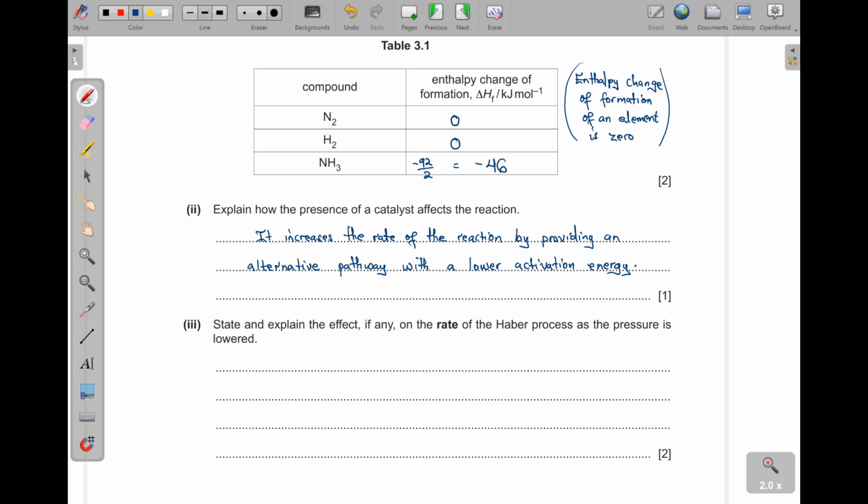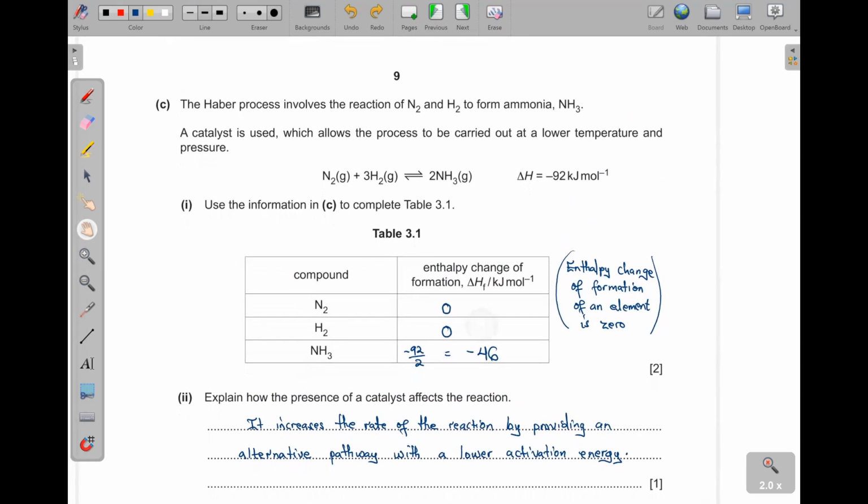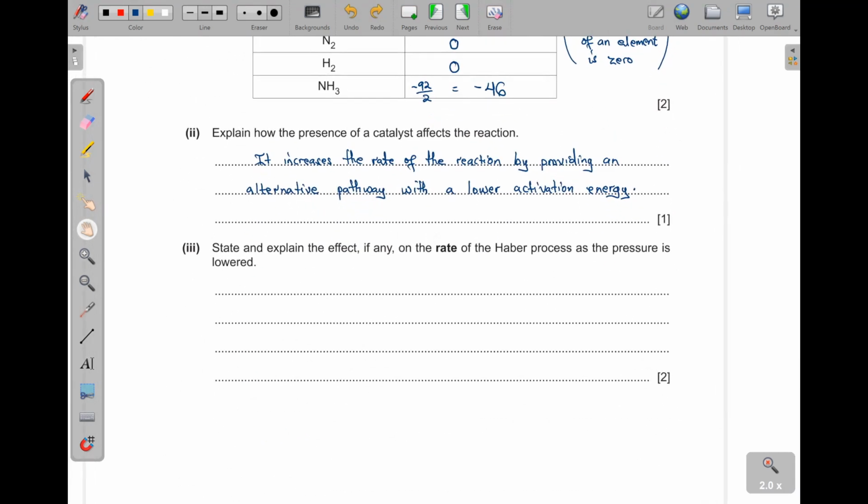Then, Roman 3, state and explain the effect, if any, on the rate of the Haber process as the pressure is lowered. So things to do with pressure, you have to look at gaseous compounds in there. All of them are gaseous. Now, this is one thing you need to know, is that using Boyle's law, pressure is inversely proportional to volume. Okay?